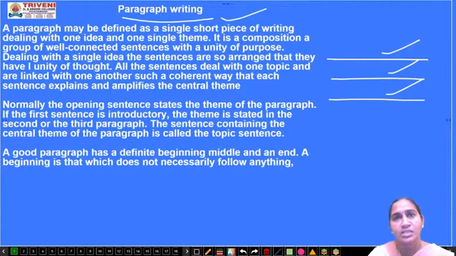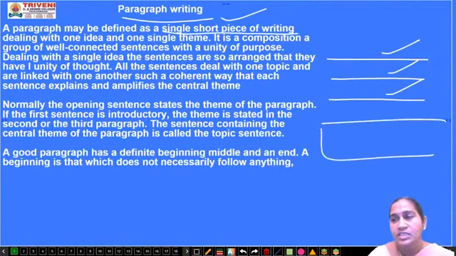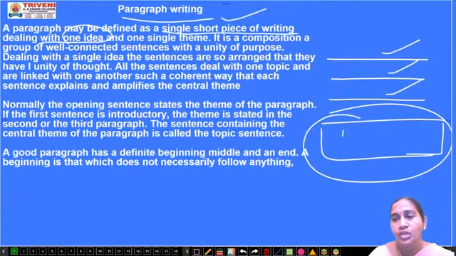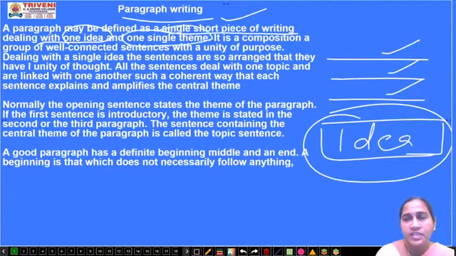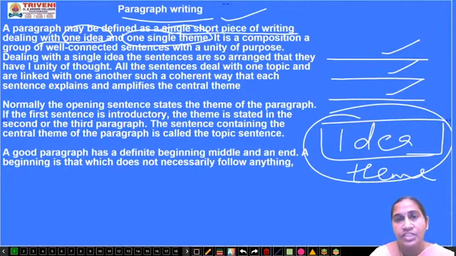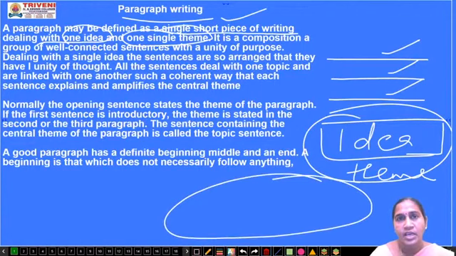Okay, now we'll see a small definition of a paragraph. A paragraph may be defined as a single short piece of writing dealing with one idea. One paragraph deals with only one idea. It doesn't have too many ideas. It has one idea and one theme. So when you read your answer, just focus on which thing the paragraph speaks about, which theme or idea it focuses on.